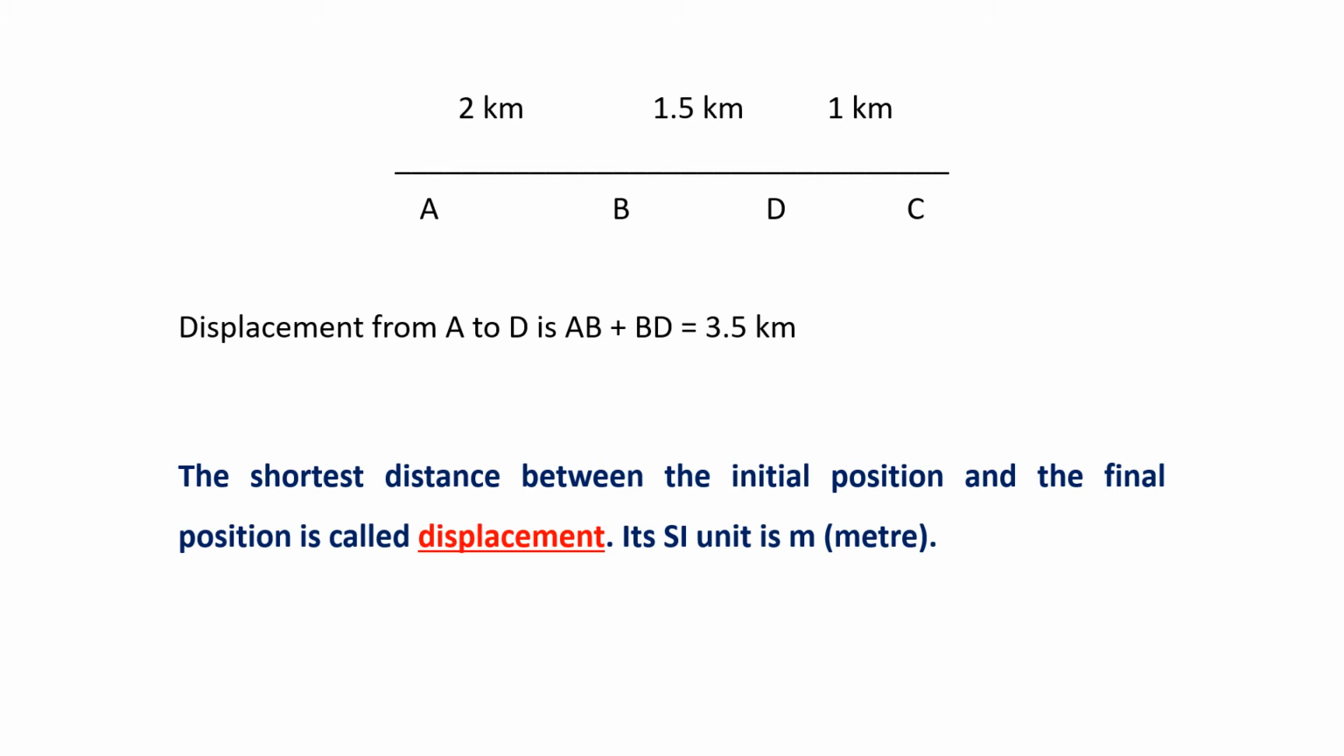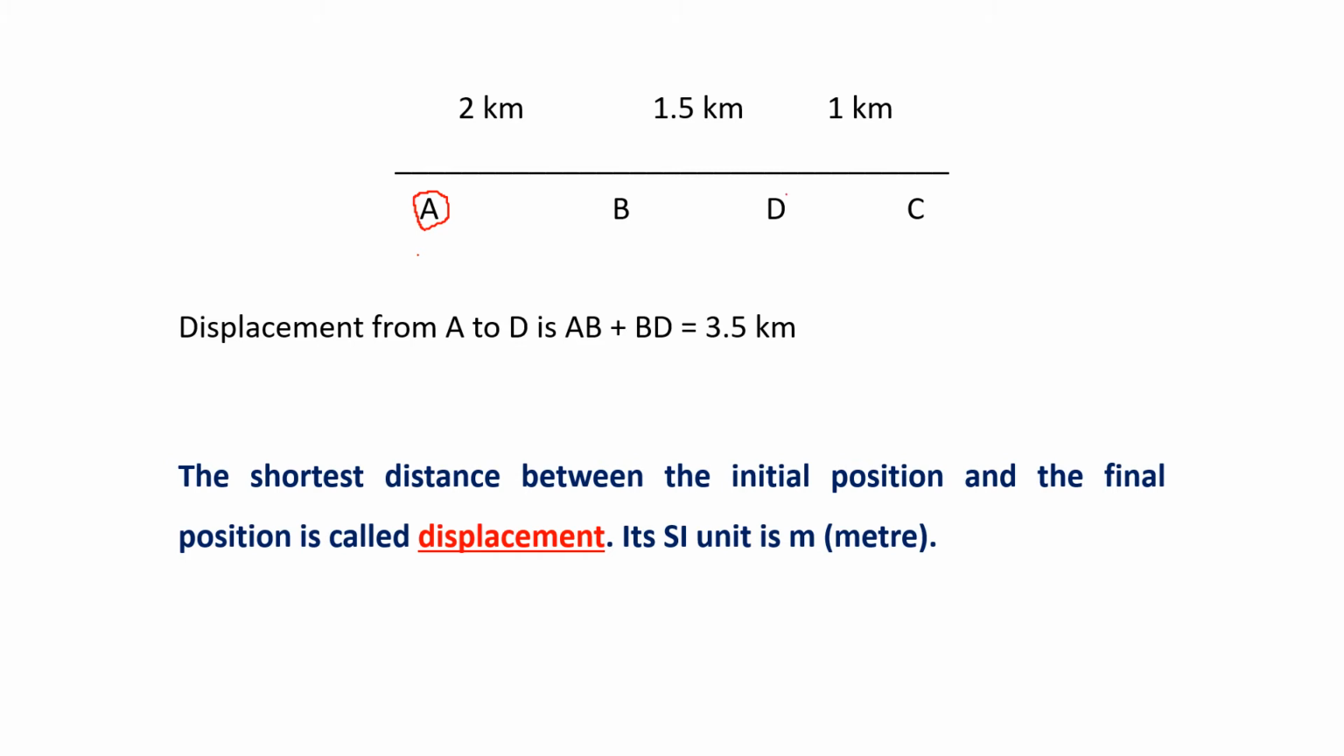Now let us talk of displacement. What is displacement? So in displacement, we have an initial position and a final position. And the shortest distance between initial position and final position is called the displacement. So in the previous example, we traveled from A to B to D and to C and back to D.